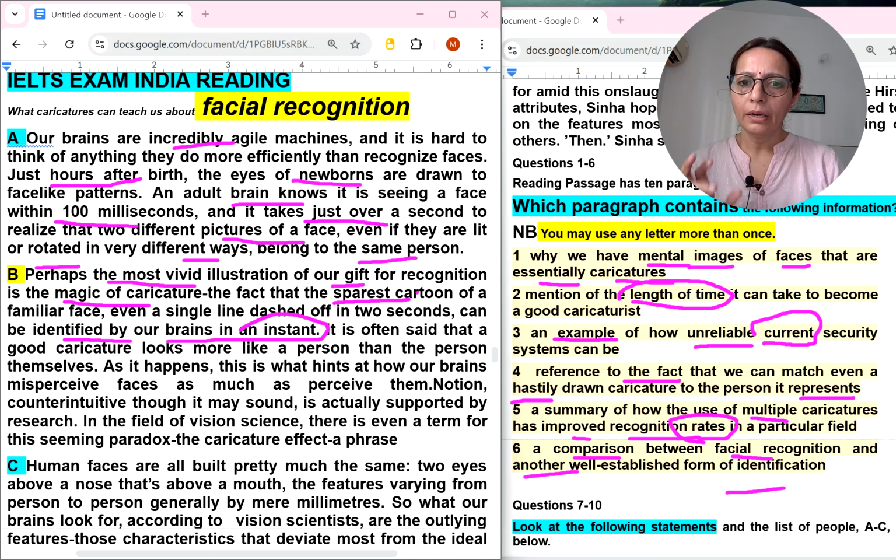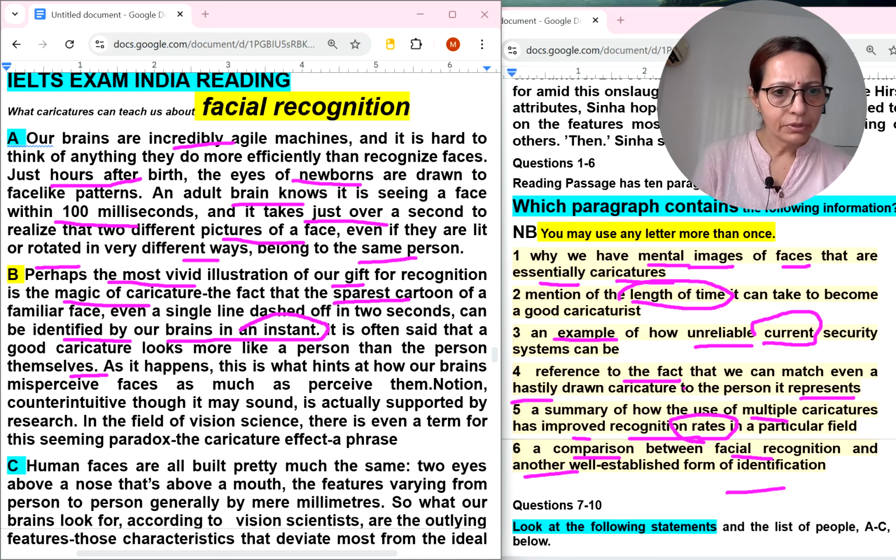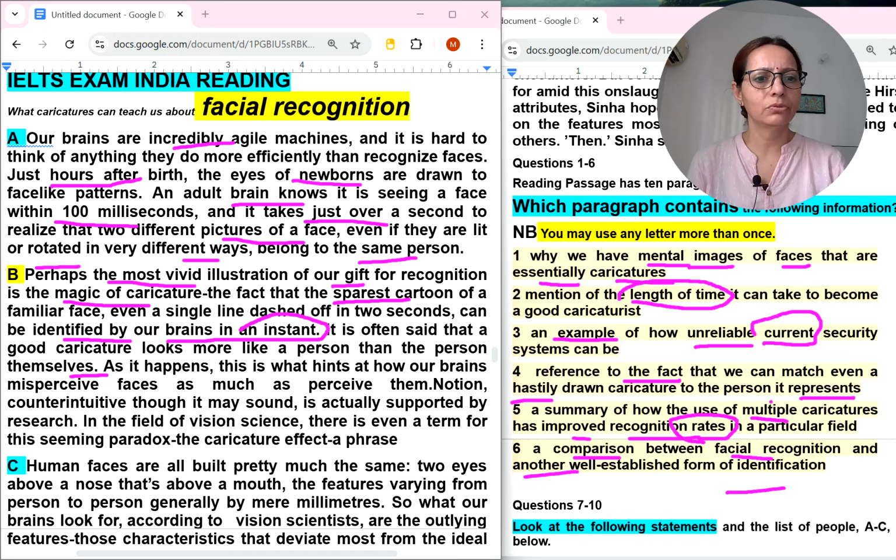Our gift for recognition is the magic of caricature, the fact that the sparest cartoon of a familiar face, even a single line dashed off in 2 seconds, can be identified by our brain in an instant. It is often said that a good caricature looks more like a person than the person themselves. As it happens, this hints at our brain, a reference to the fact that we can match even a hastily drawn caricature to the person it represents.